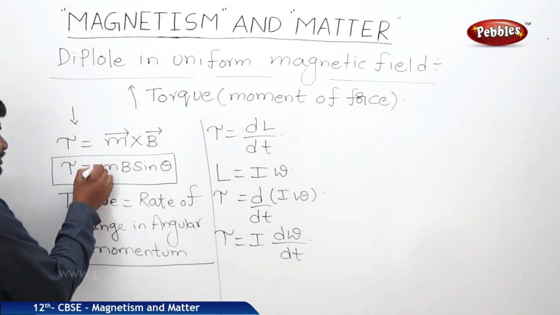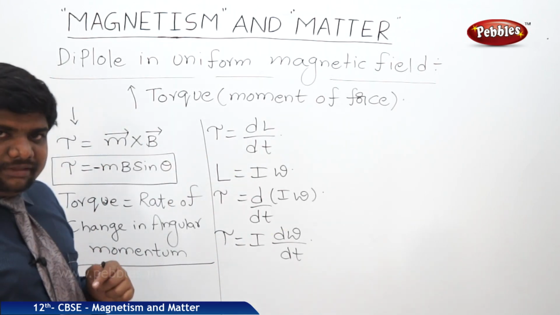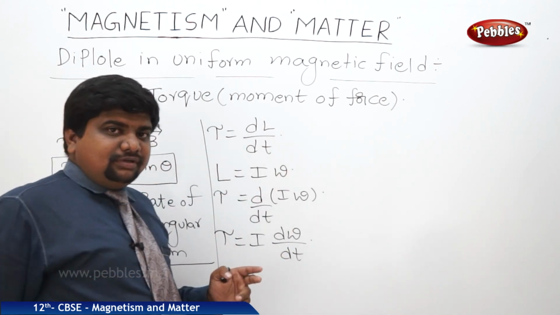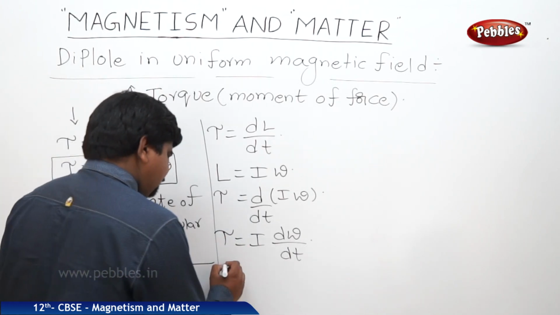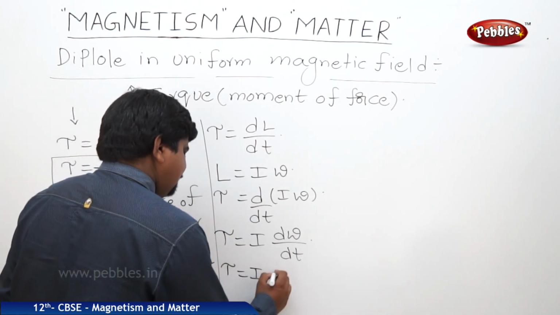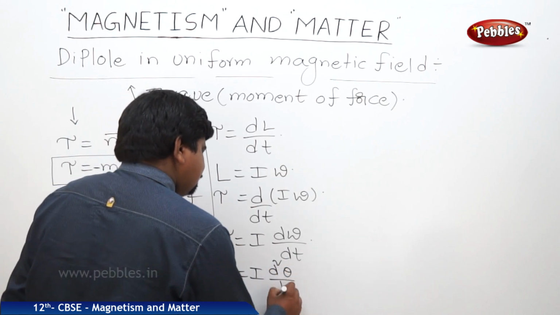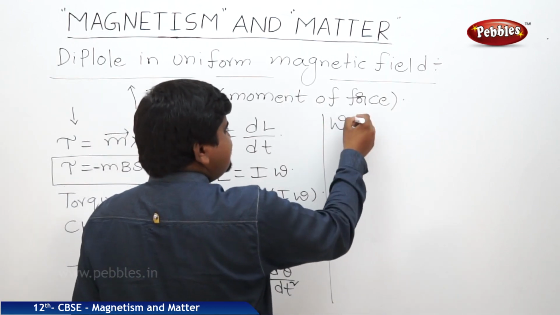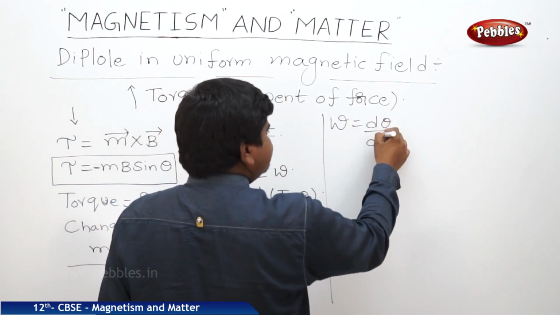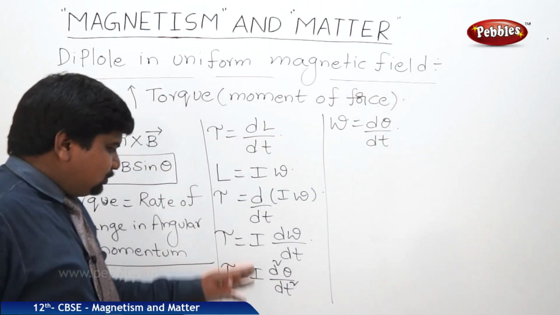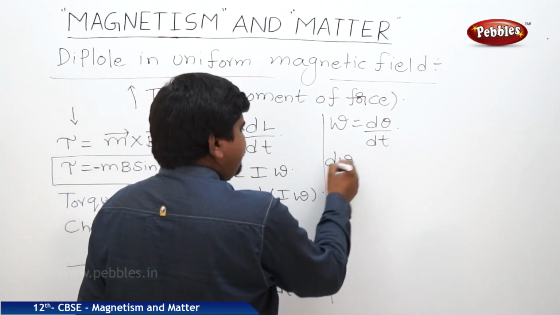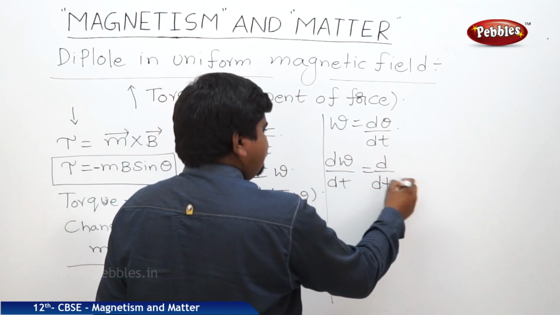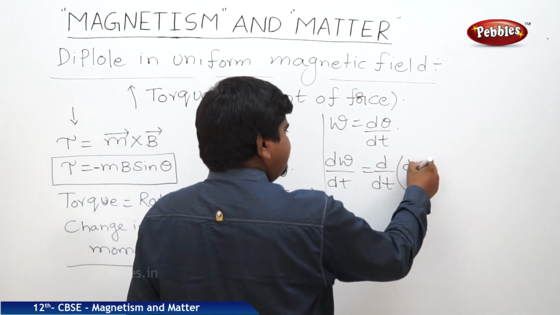But for the sign convention, it will be minus MB sin theta, because the magnetic field and the restoring direction are perpendicular to each other. So we can write tau is equal to I into d square theta by dt square. Why? Omega is equal to d theta by dt. So d omega by dt is equal to d by dt of d theta by dt.